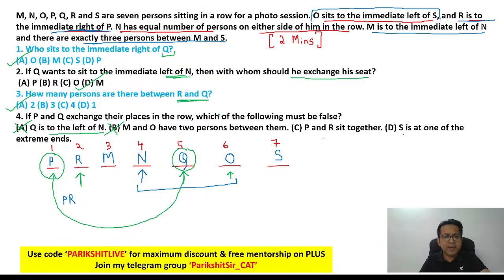Option C, P and R sit together. No, false. Why? Because remember, P has exchanged his seat with Q. So next to R, you now have Q at number one, because P and Q have exchanged their seats, meaning option C is false, and that's the answer.